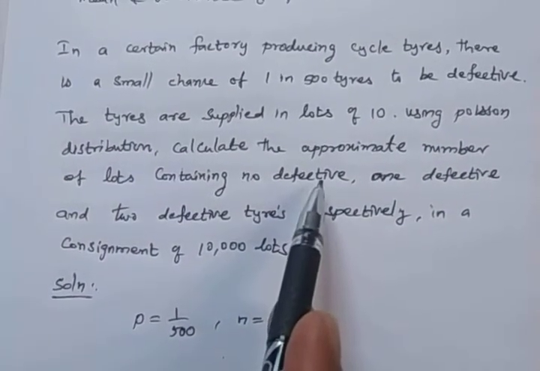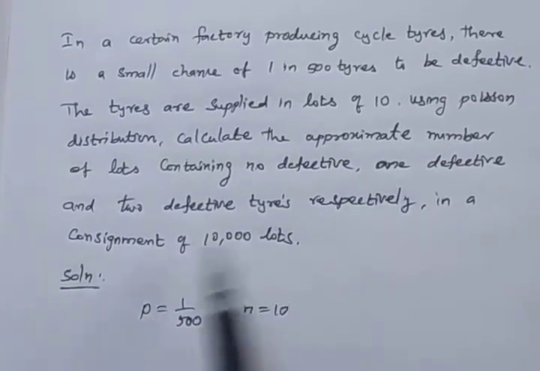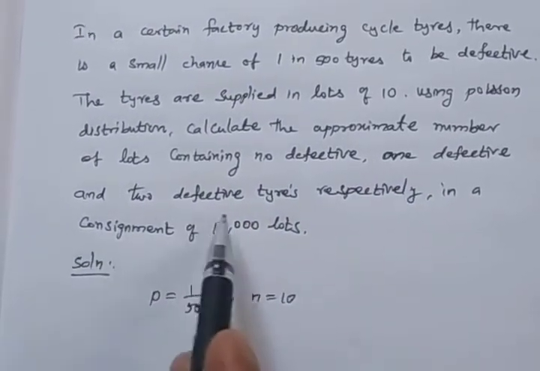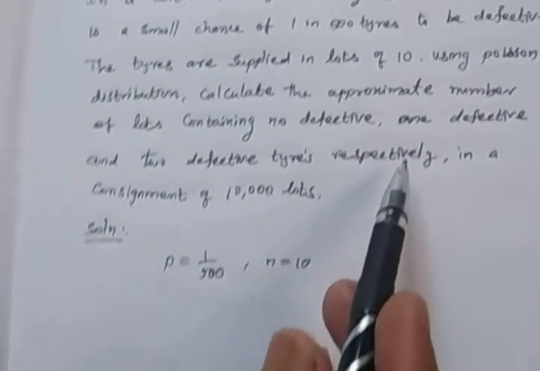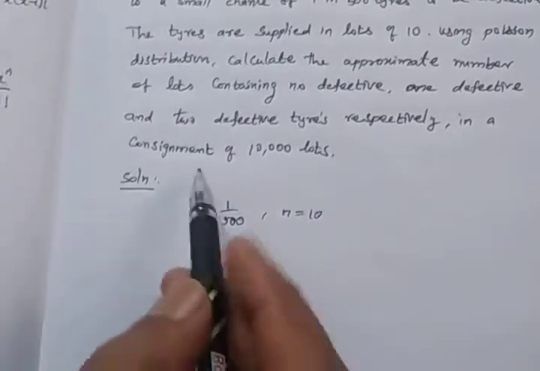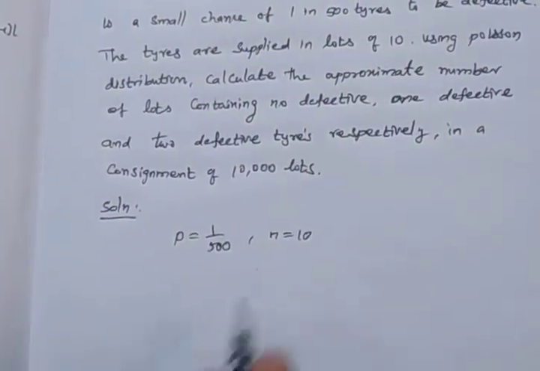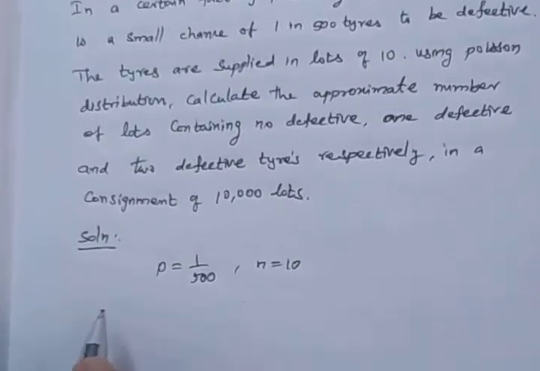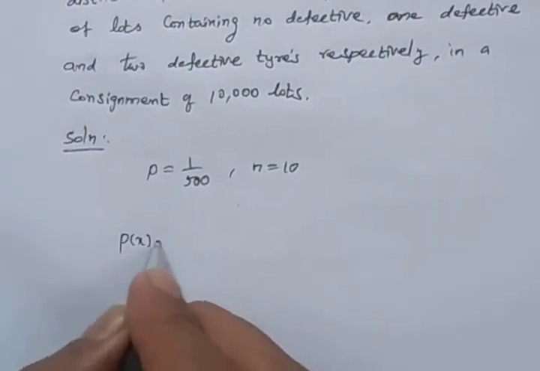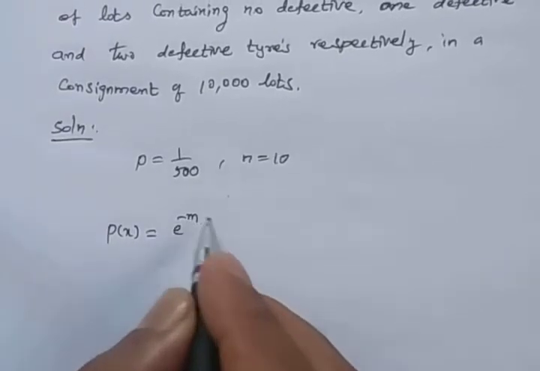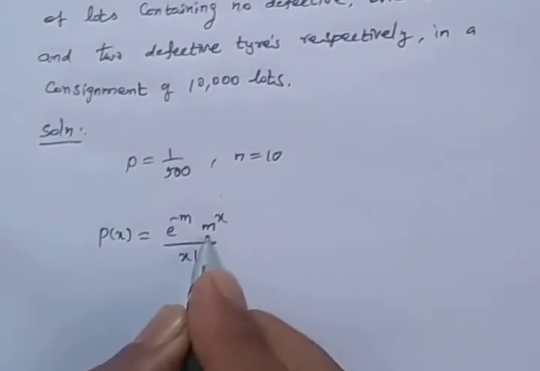First question, we must find out there is no defective in the box, and one defective or two defective tires respectively. And we must find out for a consignment of 10,000 lots. So first, if we want to find p of x for Poisson distribution, e power minus m into m power x dividing by x factorial, m is mean.